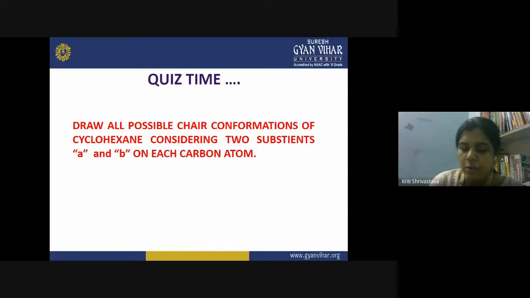You have to put the A substituent and B substituent on the six carbon atoms in the axial and equatorial positions, and then you have to change the chair conformation from one to the other via all these half chair, twist boat, boat conformations like I showed you here in the slide. So you have to show the ring flipping when the two substituents are present on the cyclohexane molecule, and denote them by A and B.